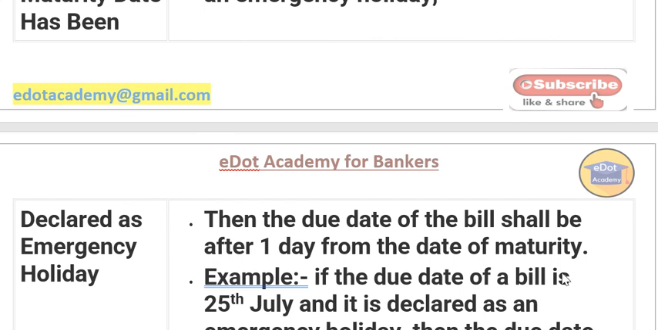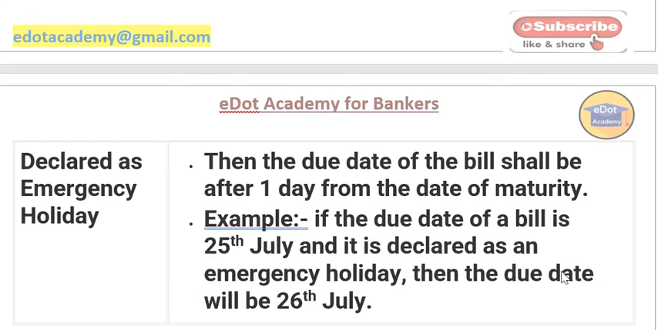For example, if the due date of a bill is 25th July and it is declared an emergency holiday, then the due date will be 26th July. So what is the intention here? Because the emergency holiday was not known to anybody, neither to the drawer nor to the payer, the next date will be the date of payment.